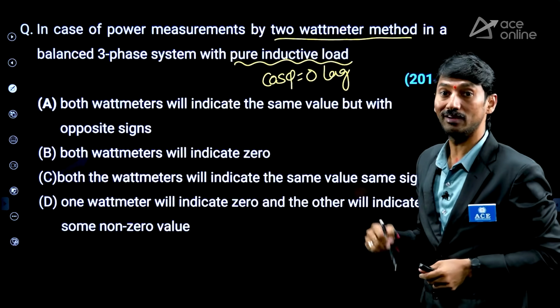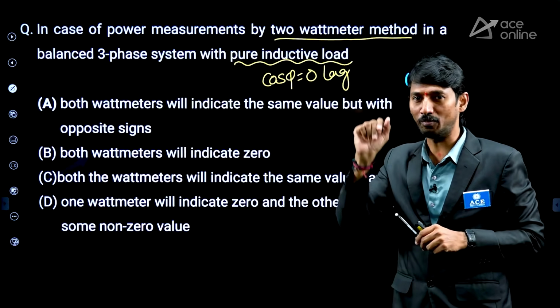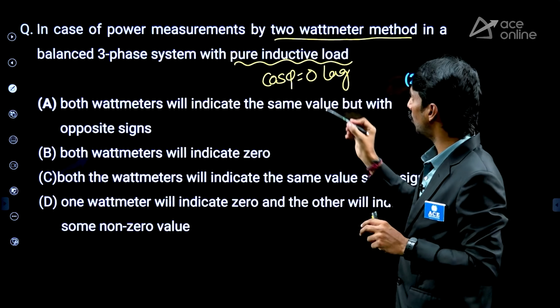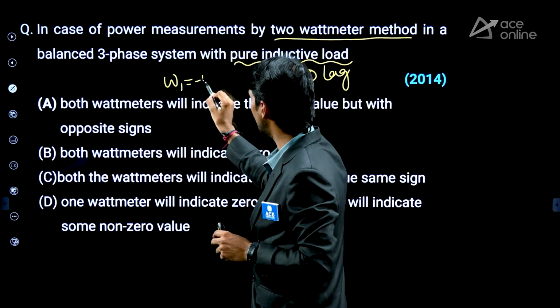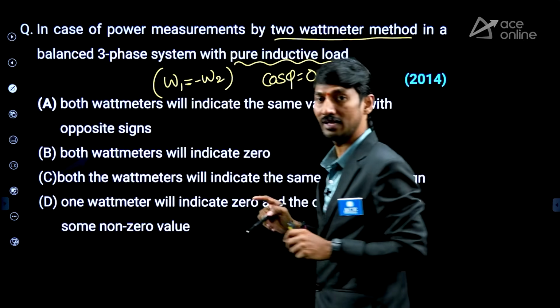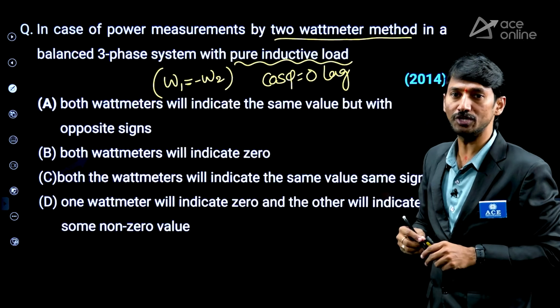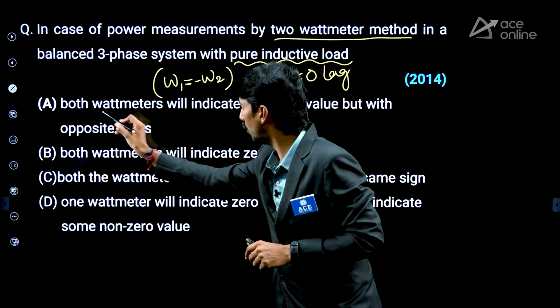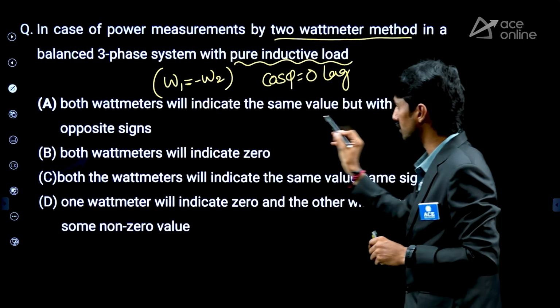This is possible when, in the corresponding power measurement topic, we have 5 points. Among those, if both wattmeter readings are equal and opposite, then the power factor will be 0. So automatically both wattmeters will indicate the same value but opposite sign.